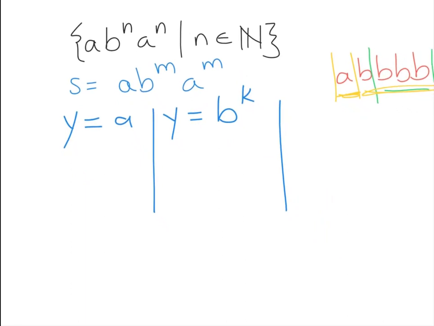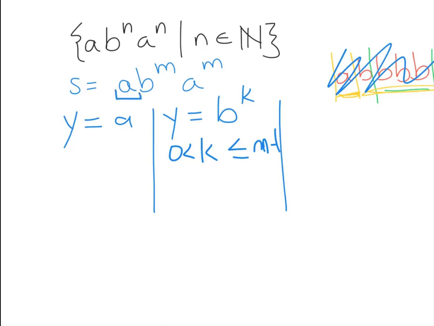One option is that y is a bunch of b's, where I guess k is greater than 0 and less than or equal to, well, this is interesting. We have to say m minus 1. You with me? It's got to be m minus 1, because the first m letters are, a is 1 letter, and then we have m minus 1 b's, right?